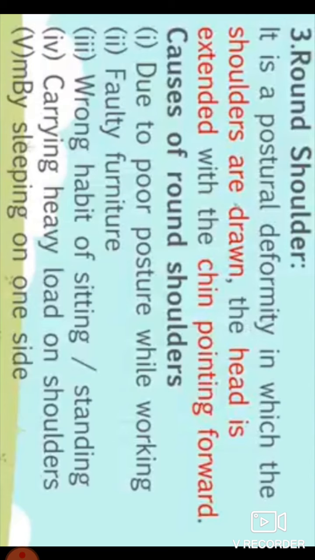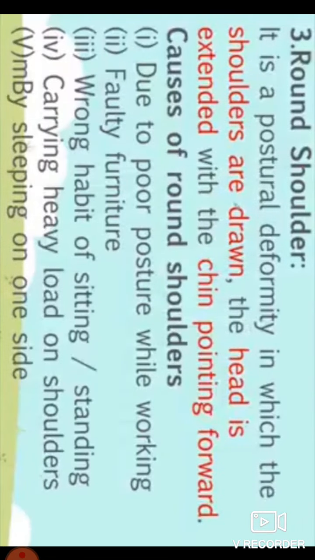Now the next point is round shoulders. It is a postural deformity in which the shoulders are drawn, the head is extended with the chin pointing forward. Look at the picture. In the first picture, a man is standing in a correct posture, and in the second picture, a man with round shoulders is standing in bad posture.